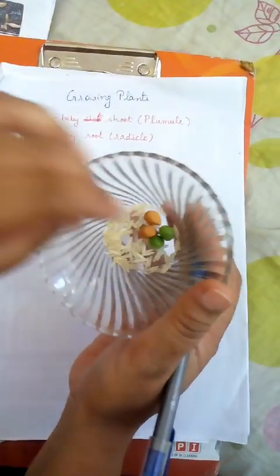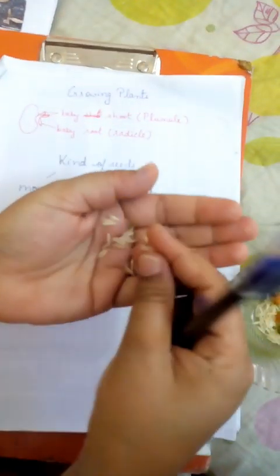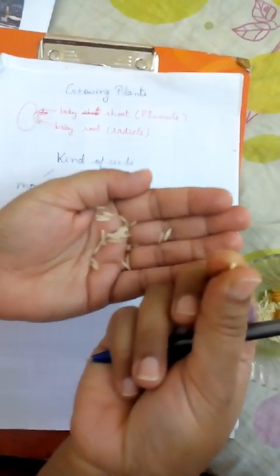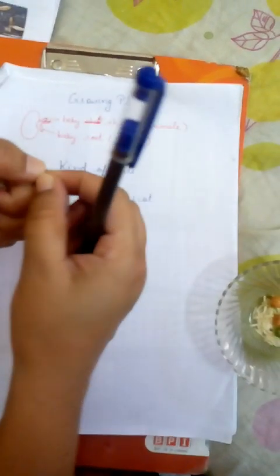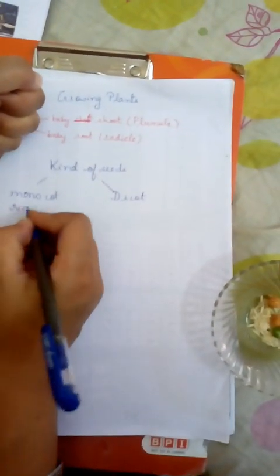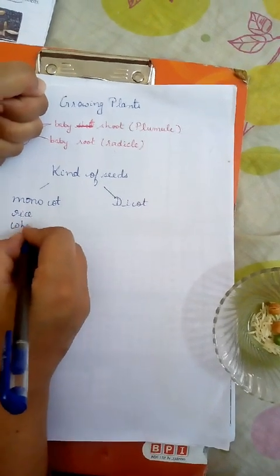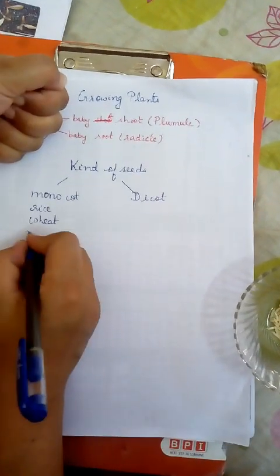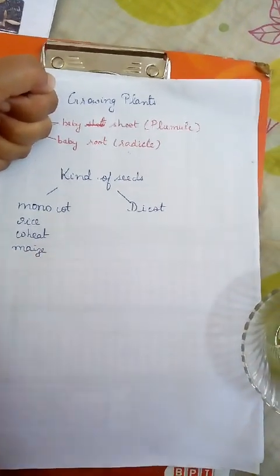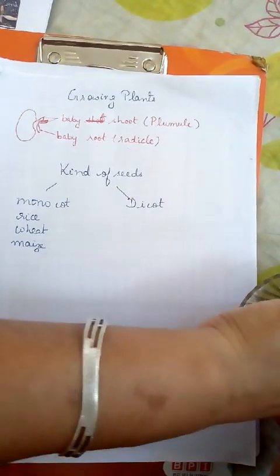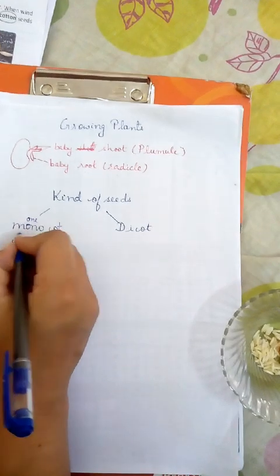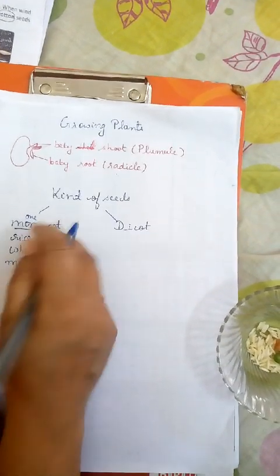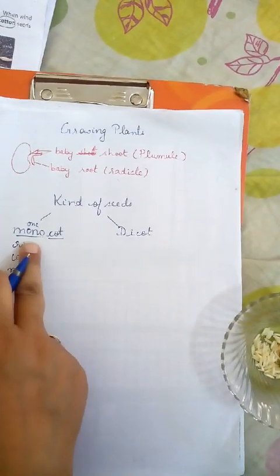See, the rice, this is monocot. It has only one cotyledon. So the seeds which have only one cotyledon are known as monocot. Rice, what else? Wheat, yes, and maize. These have only one cotyledon. Mono means one, so the seeds which have one cotyledon are known as monocot.